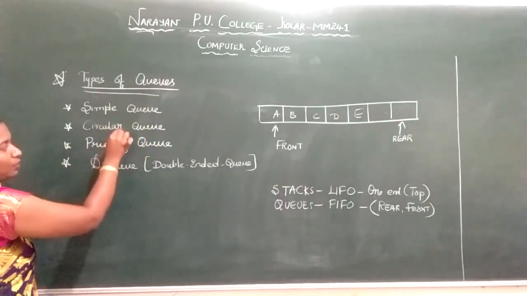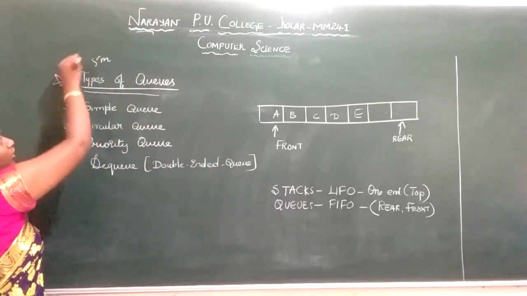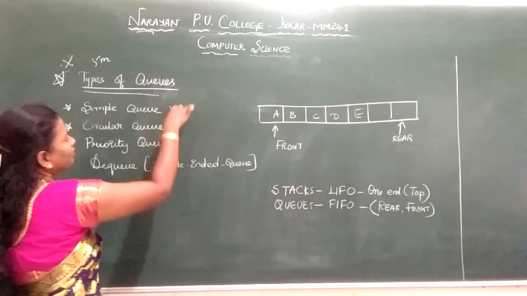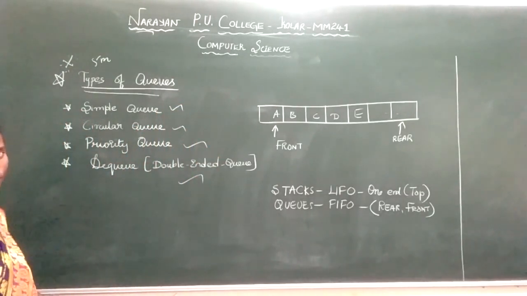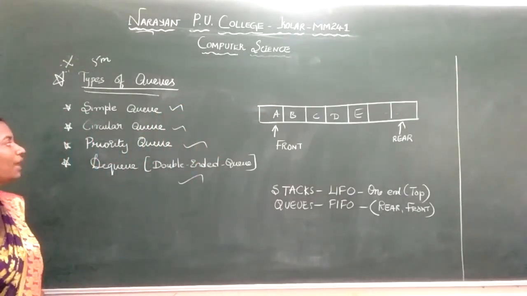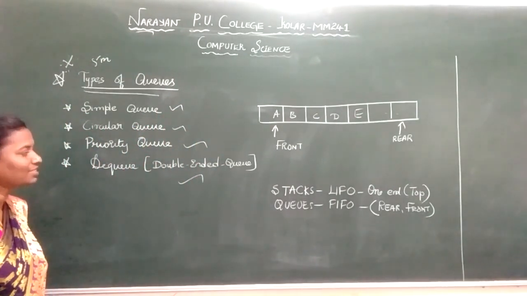So we have four types of queues. This is again your final question, please make a note of it. They'll ask you the types of queues. What are the types of queues? We have simple queue, circular queue, priority queue and double-ended queue. We also call it as DQ.